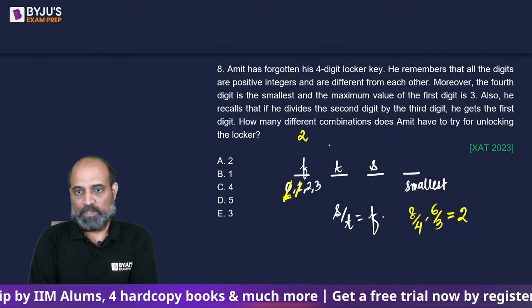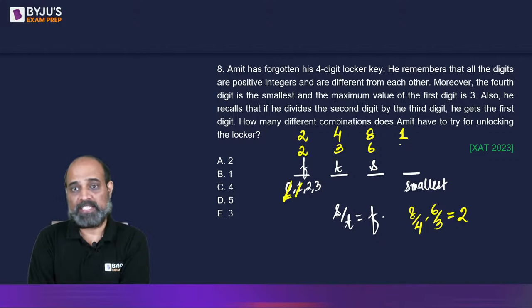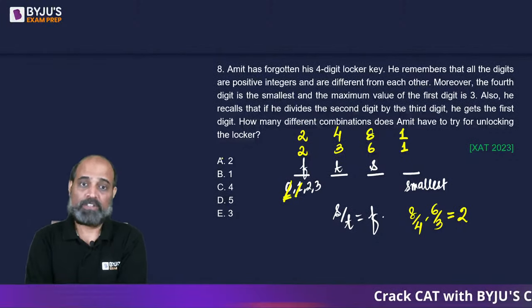So the numbers are going to be: first digit 2, second digit let's say 8, the third digit being 4, and since the 4th digit has to be the smallest, we have to keep it 1. The next possibility, if this is 2, the second digit is going to be 6, third digit is going to be 3. Since I want the 4th digit to be the smallest, this will be 1. So that is not the answer yet. The case of 2 is done.